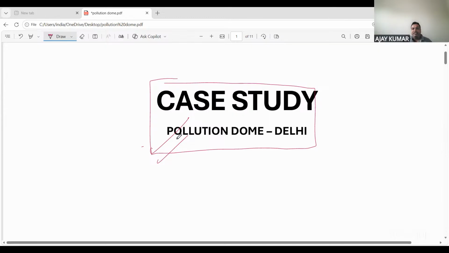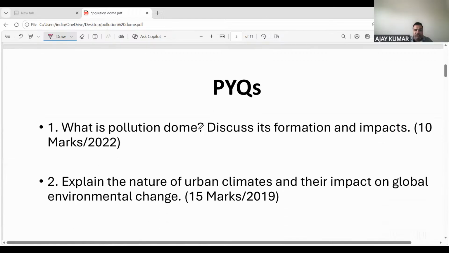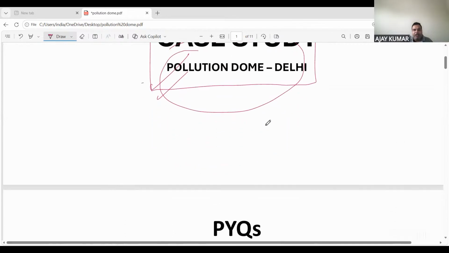And before I start the case study, I will try to explain how you have to use the case study for those who are joining it for the very first time. Okay? So just see PYQs. What are the PYQs that you can easily align with this particular case study? Because this is about the pollution dome in Delhi.